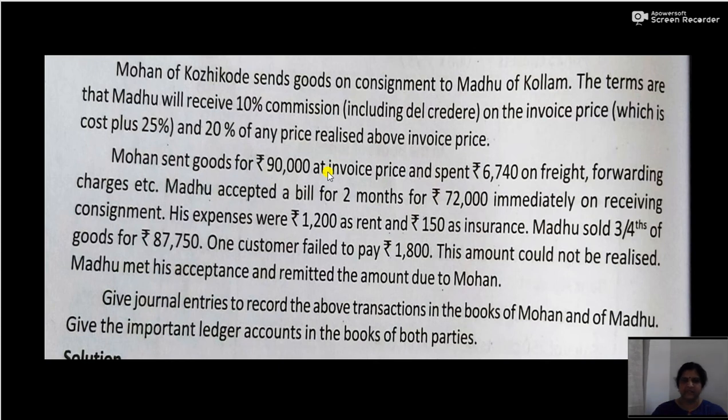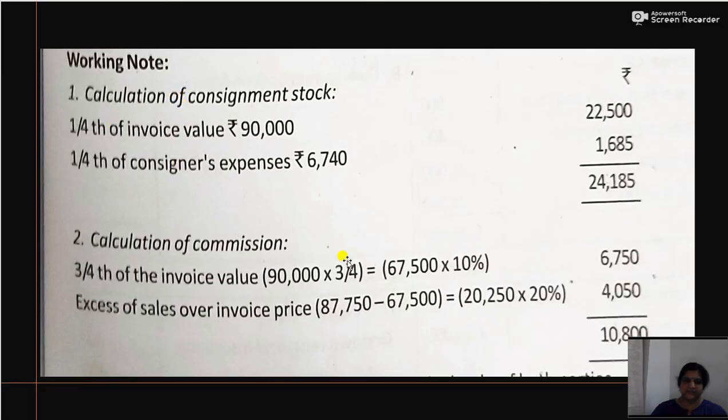So you have to make a small calculation here. It is said that 1/4 on cost will be equal to 1/5 on invoice price. So here it is 25%, that is 1/4 on cost price is equal to 1/5 on invoice price, or 25 divided by 100 on cost price will be equal to 25 divided by 100 plus 25, that is 125 on invoice price. So you have to calculate the invoice price or cost price based on the profit given. So you can calculate it straight away.